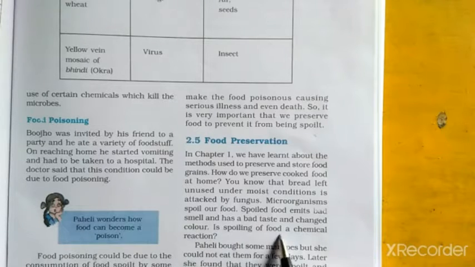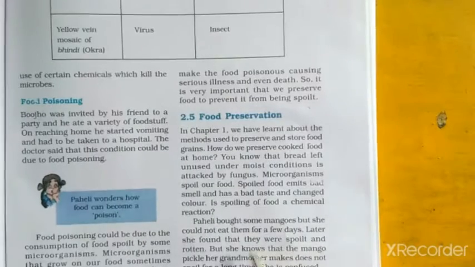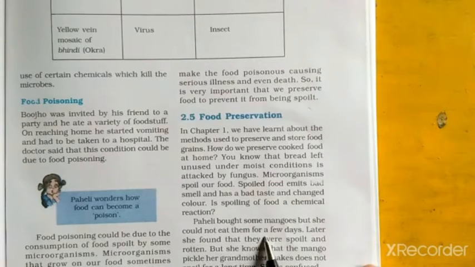Is spoiling of food a chemical reaction? Let's see. Violet bought some mangoes, but she could not eat them for a few days. Later, she found that they were spoiled and rotten, but she knows that the mango pickle her grandmother makes does not spoil for a long time. She is confused.